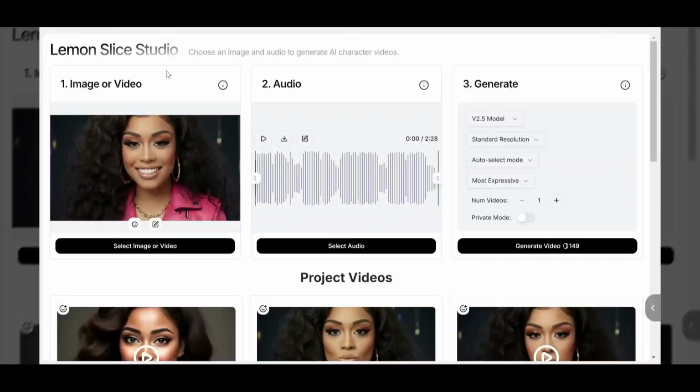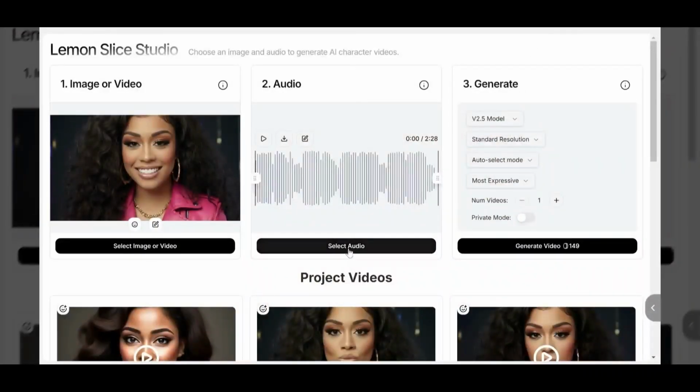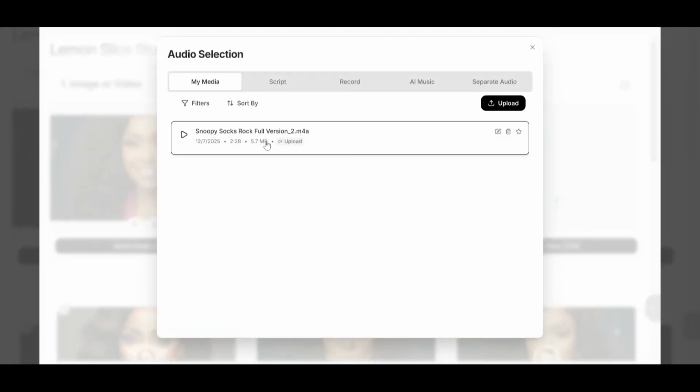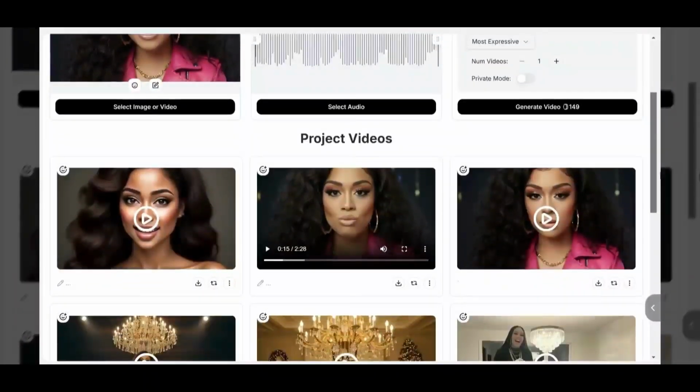Next step. Okay, Lemon Slice Studio. This is where they make lip syncing as easy as 1, 2, and 3. So here is where I did the lip syncing for the entire music video in my first YouTube upload. The first thing I did here was I selected the image from my model, right? And then I uploaded my audio for my music video. And then I simply clicked generate. I did not change any of the settings here. It's literally as simple as that. Okay, and with that, I'm going to play a little bit from here.